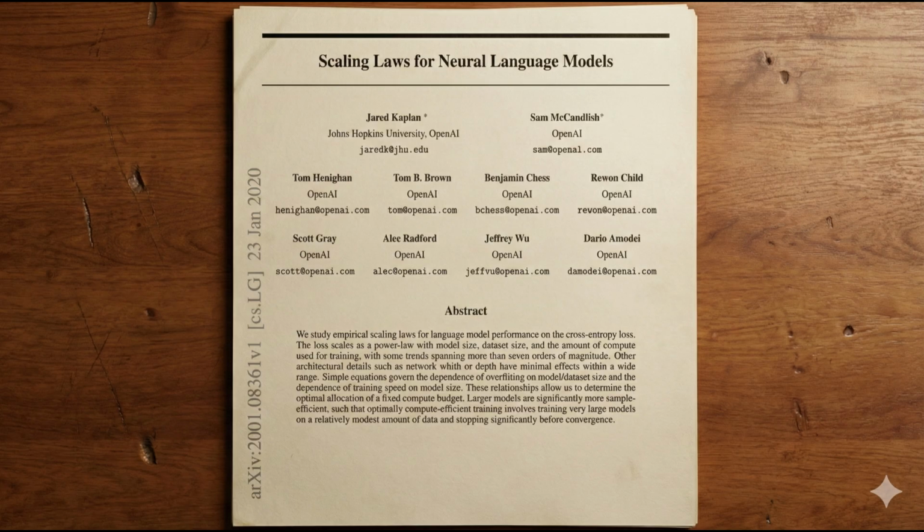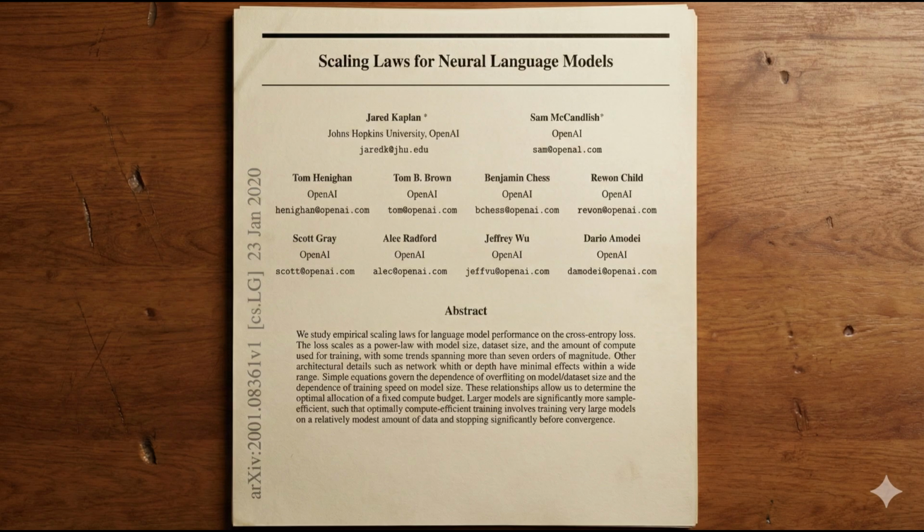Before we wrap up, there's one more crucial piece of the puzzle: scaling laws. Both OpenAI and DeepMind published papers studying how model performance changes with scale. OpenAI's 2020 paper showed that performance improves predictably with model size, data size, and compute. Power laws, smooth, predictable curves. But DeepMind's 2022 Chinchilla paper added a critical insight. You need to scale both parameters and training data together.